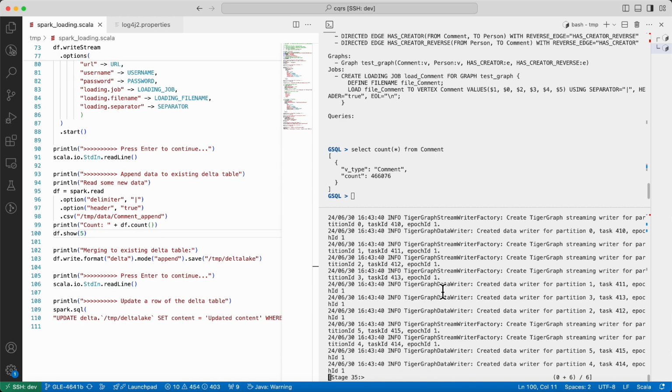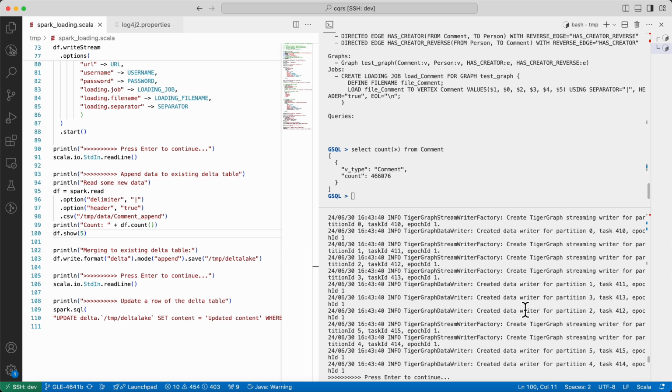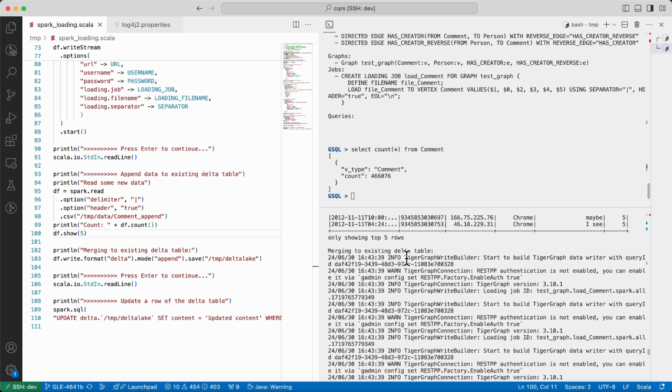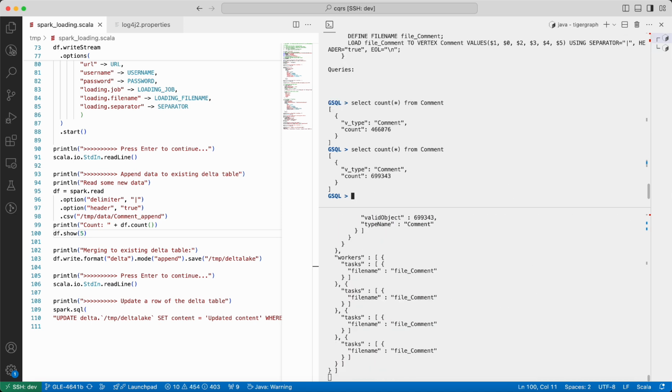Now let's insert the additional 233,267 rows into the source table. Instantly, the new data is synced to TigerGraph. Now, it has loaded 699,343 rows in total.